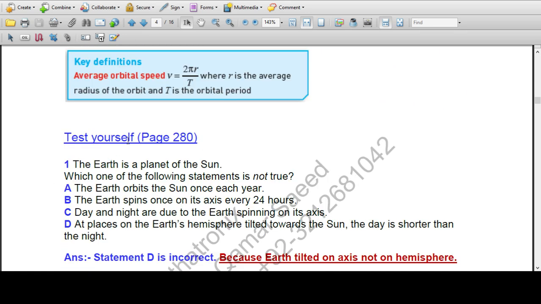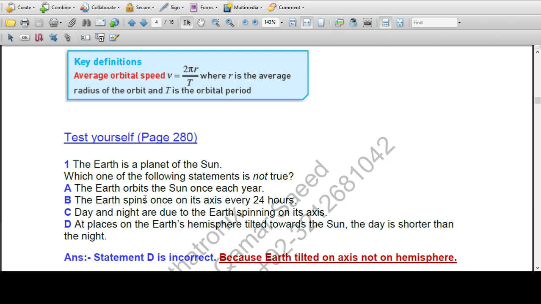Test yourself, page 280. The earth is a planet of the sun. Which one of the following statements is not true? The earth orbits the sun once each year. This is true. The earth spins once on its axis every 24 hours.